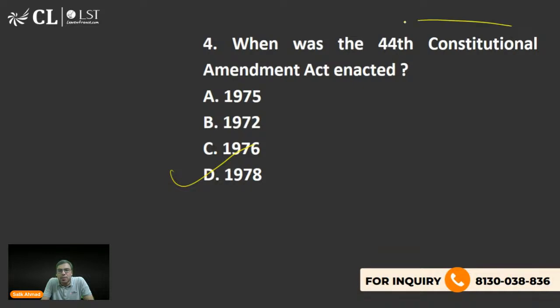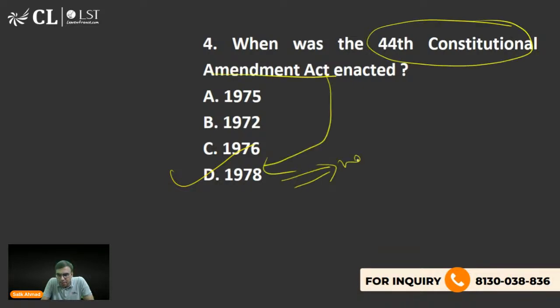And this was passed by which government? Which government was there? Which political party? Because by that time Indira Gandhi had lost the election. Yes, Morarji Desai led, Janata Party government, है ना?